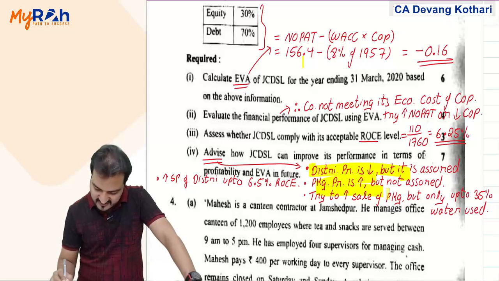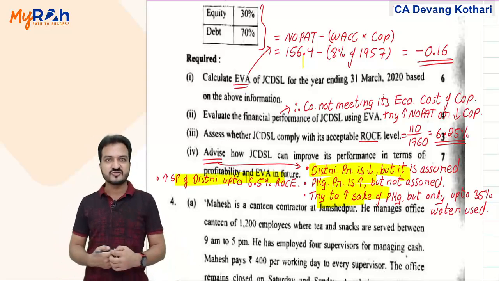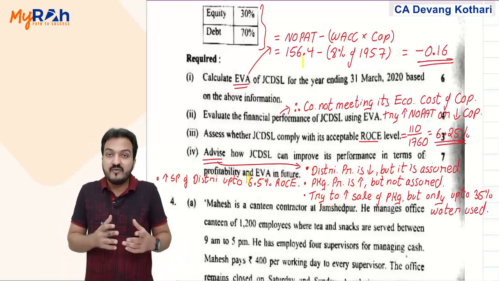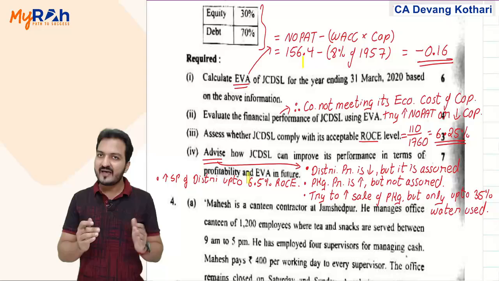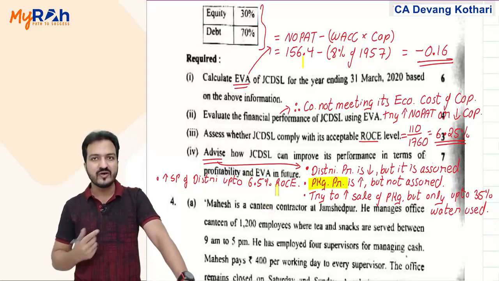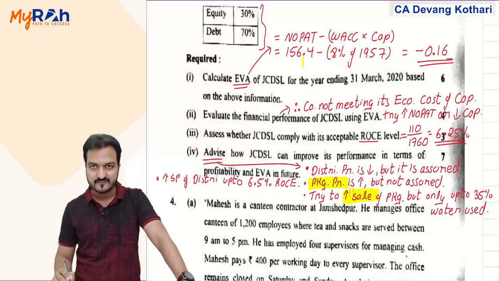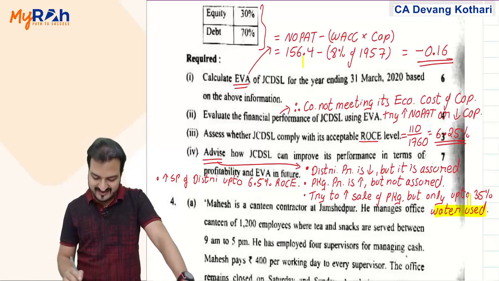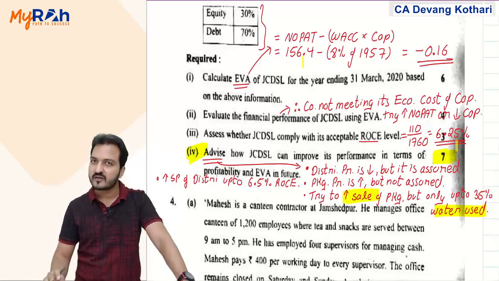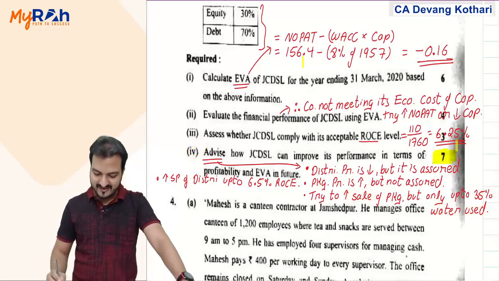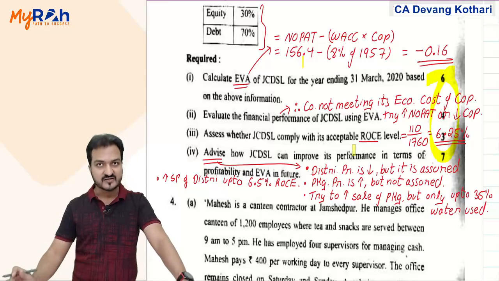These are all the advices that I can give to them, and plus you write some analysis also. The distribution division is government regulated, so maybe there you cannot do expansion. You can at least do expansion in the packaging work. That is why I suggest they do expansion in packaging, increase sales, but not beyond using 35% of water over there. Done? Yes, all that analysis you write in the fourth part, that will give you 7 marks here. Okay, that is your question number 3, total 20 marks there.